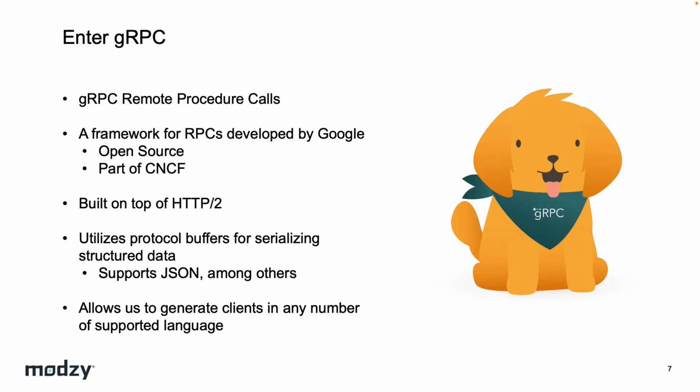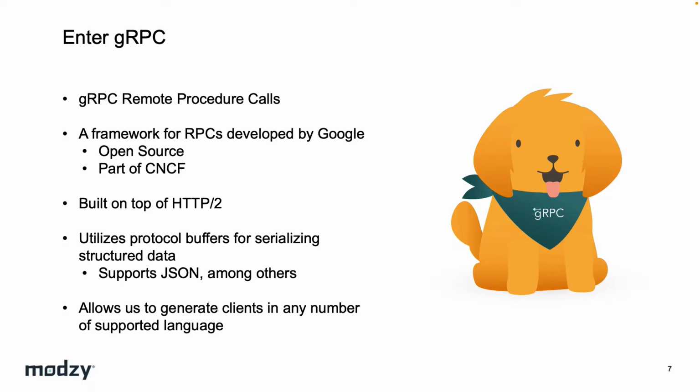gRPC stands for gRPC Remote Procedure Calls. It's an open source framework by Google for RPCs. I think it was open sourced in 2015, and it's part of the CNCF. gRPC is built on top of HTTP/2, and it utilizes protocol buffers for serializing the data. So what does this mean? This means that it's far less CPU intensive and much more performant over the wire. So when you have services that require really low latencies, like perhaps a model on the edge or a limited device, then you're really going to get some high performance from something like gRPC.